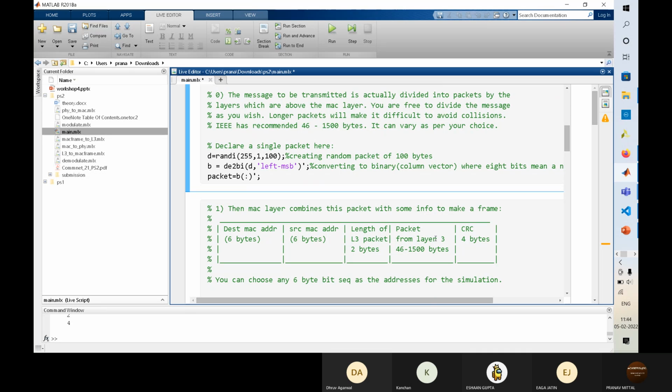So in the packet, the length of the message is a variable. So I chose a random number of bits, like 100 bytes I chose. So I took a and I made an array of it of 100. Then I converted those 100 values into binary, and basically made a message out of it. So this is what a packet is. It's a lot of bits only.